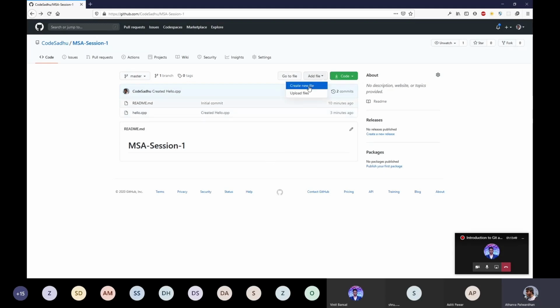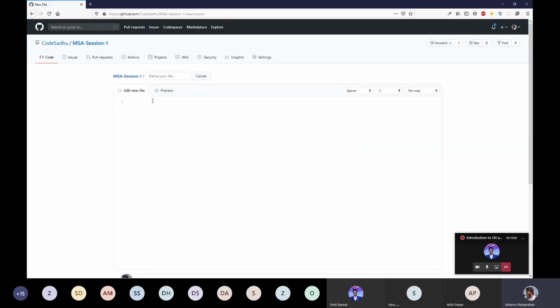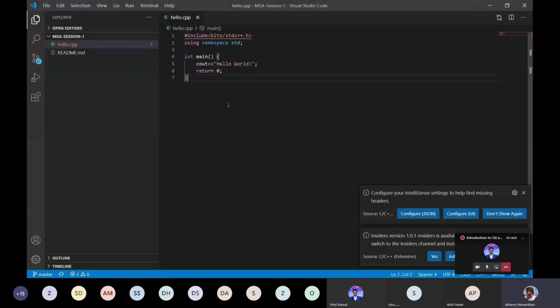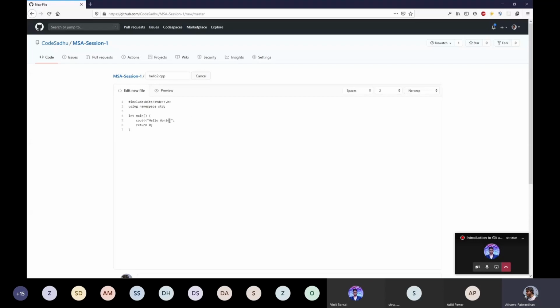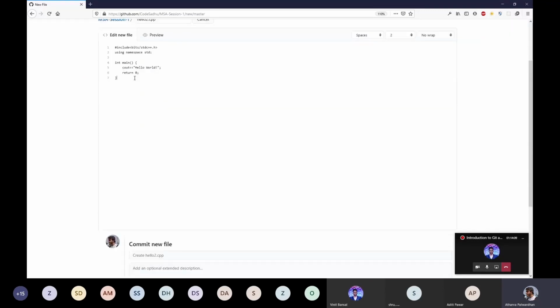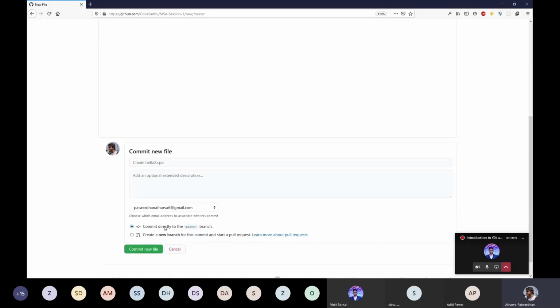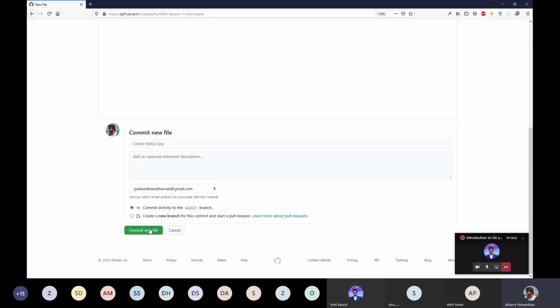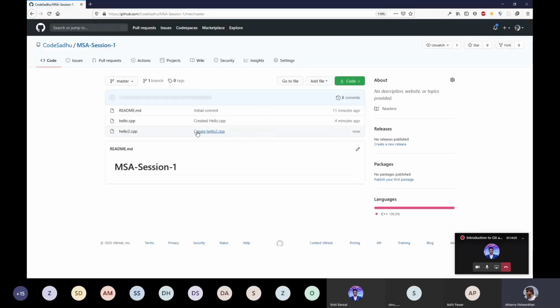I'll just create a new file over here from right here, and let's name this file hello2.c. I'll just copy the code from here. Sorry for being lazy. Why not? And I will just commit this new file. Okay, so now this new file is created in the remote repository on my GitHub.